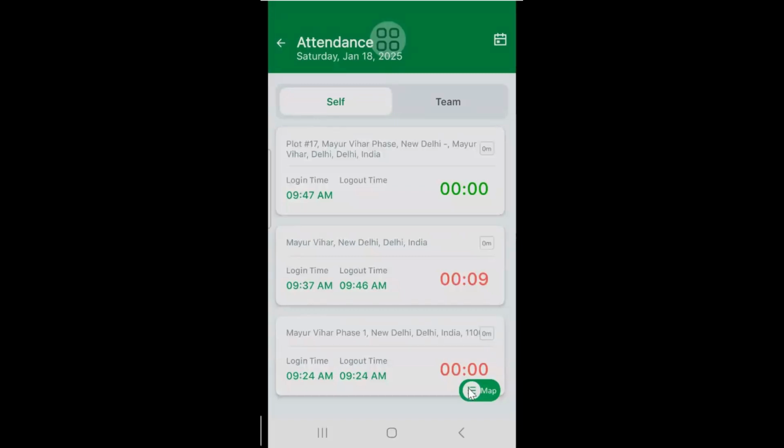When you click here in the map, you will also get the entire map from where I have started, where I visited. Because I'm sitting in the same location, it is showing all the activities in the same location. When I am zooming in, I'm getting all the data, like what are the schedules which I have done, login time, 3 times I have logged in. Okay, so this is a visit which I have planned.